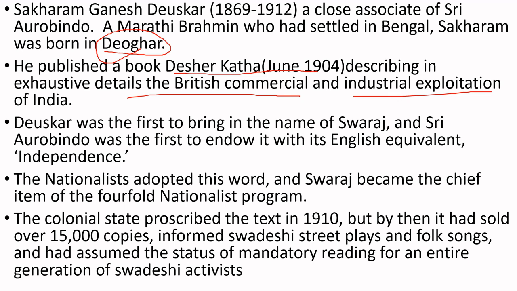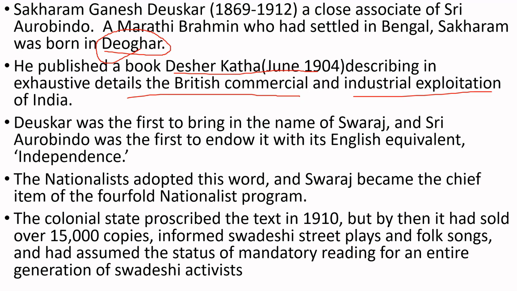In this book, Deuskar explains how the British commercially and industrially exploited India, how they used the Indian economy, and how they sent Indian money to Britain.